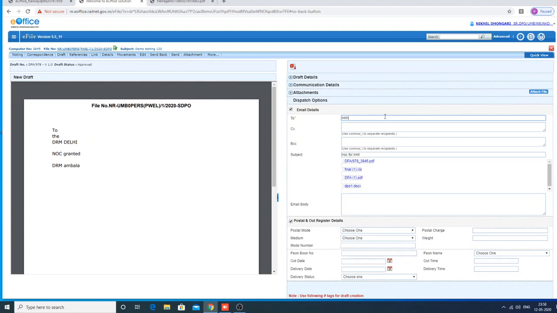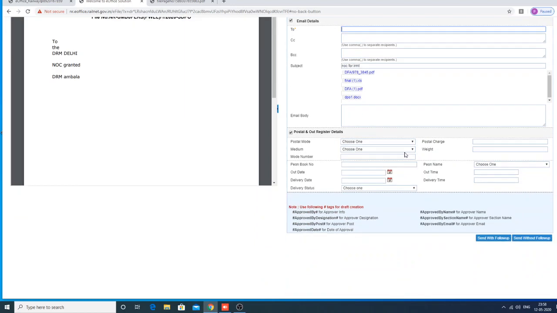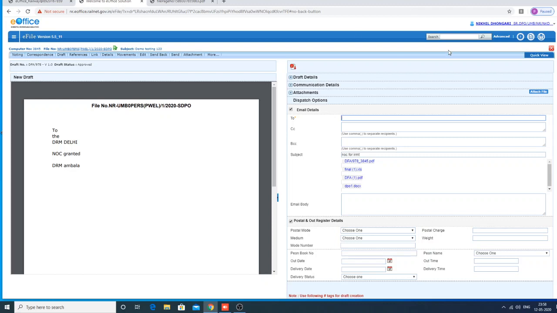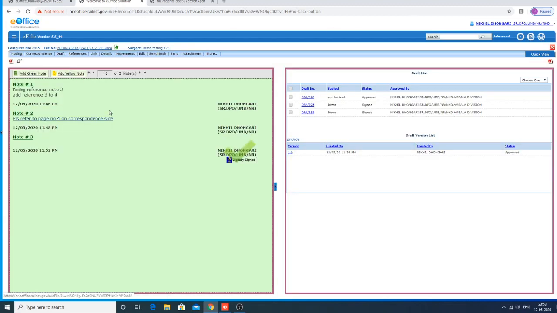Here you can write any email ID, at Gmail. I'm just showing it as an example. If you write and send, it will go to that Gmail. You can click here, send with follow up or send without follow up. If you want to see the draft you created, NOC for IRMT, it will all show here.